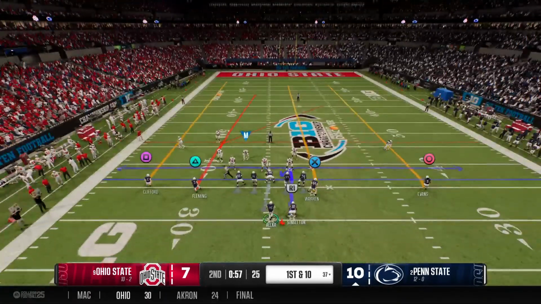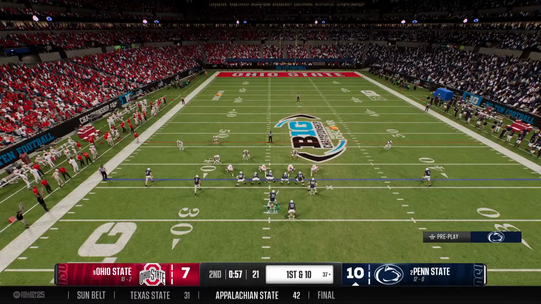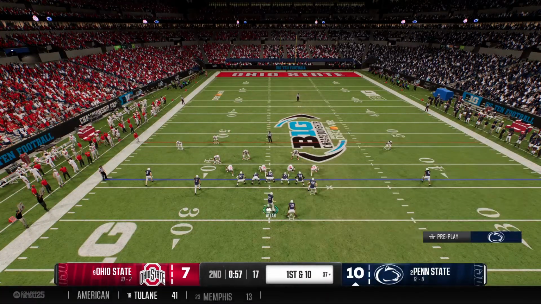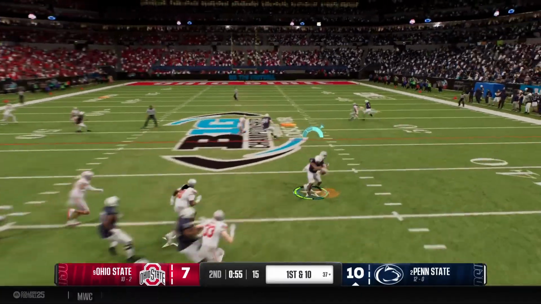First down play call coming up. How aggressive will it be? Quarterback checks the defensive look, makes some adjustments. Back to throw. It's Allen.